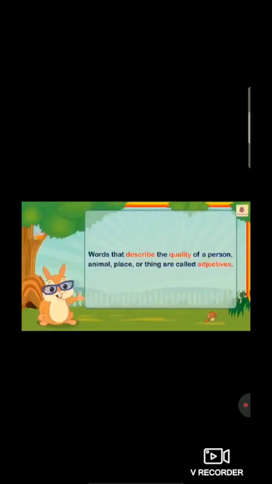So now students, first of all, what is an adjective? Words that describe the quality of a person, animal, place or thing are called adjectives. Again I am repeating, what is the meaning of adjective? Words that describe the quality of a person, animal, place or thing are called adjectives.